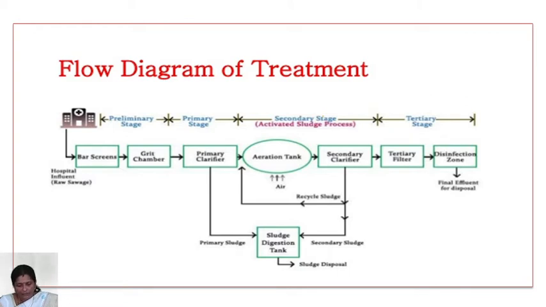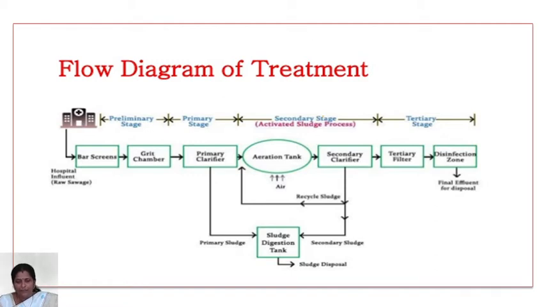The wastewater, after treatment in the grit chamber, enters the primary clarifier and is retained for some time. After the detention period, the solid particles whose specific gravity is greater than water settle at the bottom of the tank, and this is called sludge. The sludge is collected separately. The supernatant liquid retained on the top surface of the clarifier is passed on to the secondary stage.